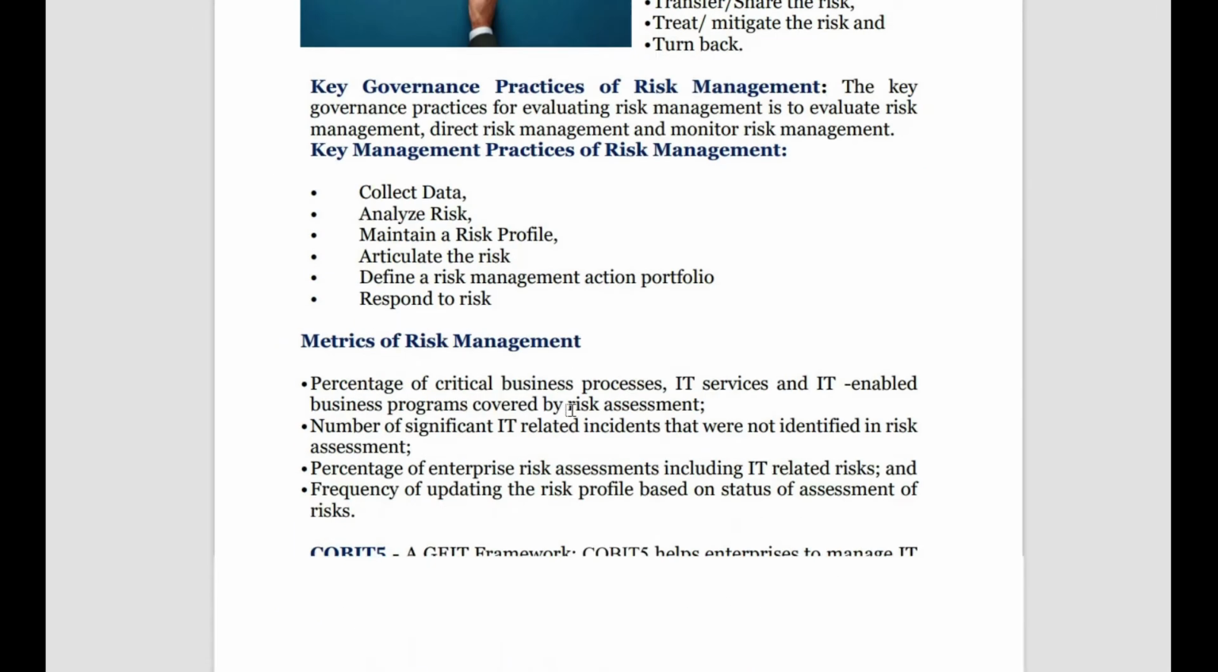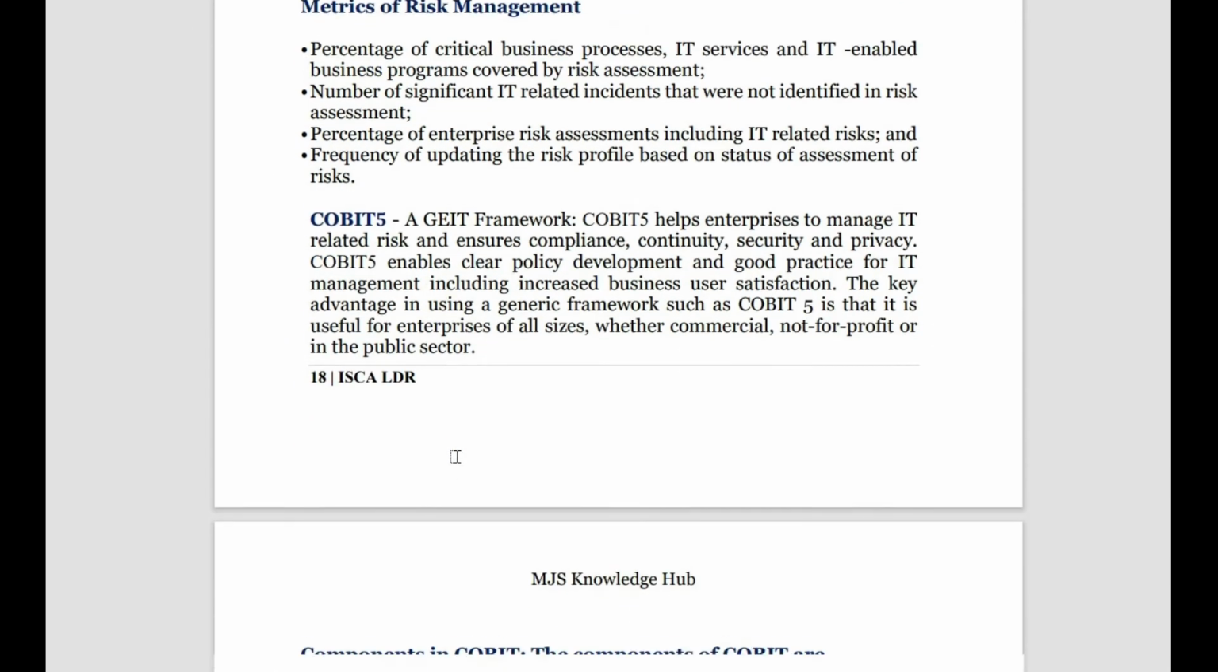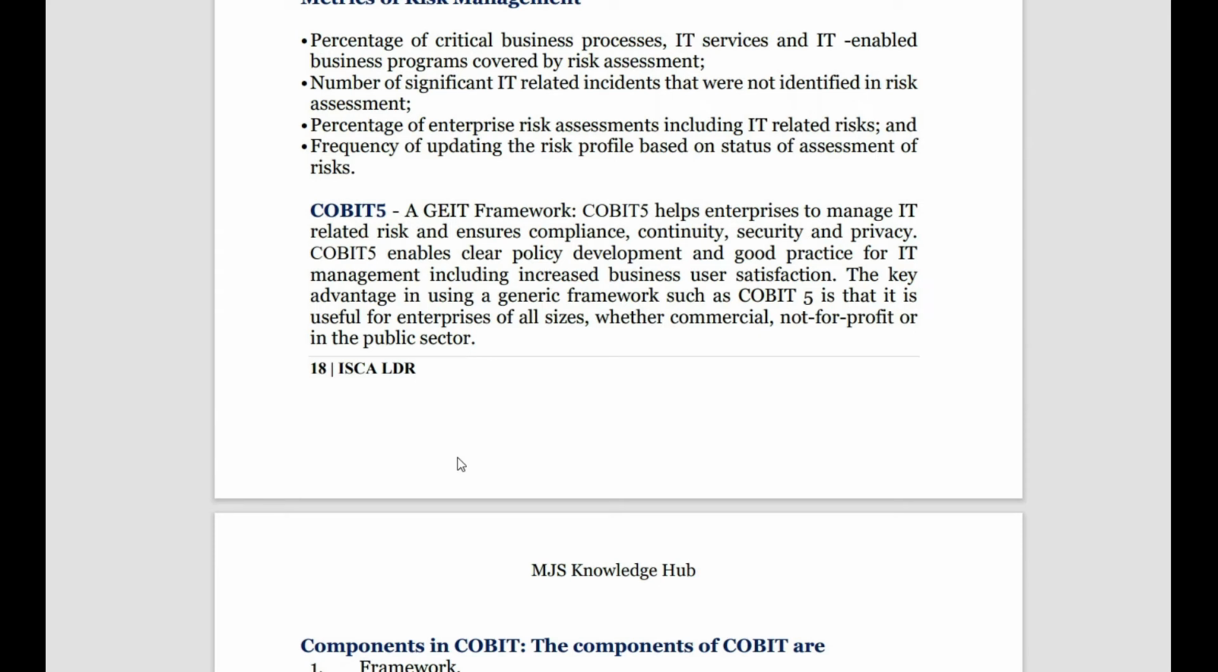Let us see here. So what is COBIT 5? COBIT 5 is a governance of enterprise IT framework. It helps the enterprise to manage IT related risk and ensure compliance, continuity, security and privacy. COBIT 5 enables clear policy development for good practice of IT management, including increased user satisfaction. So COBIT 5 will try to increase the business and user satisfaction.